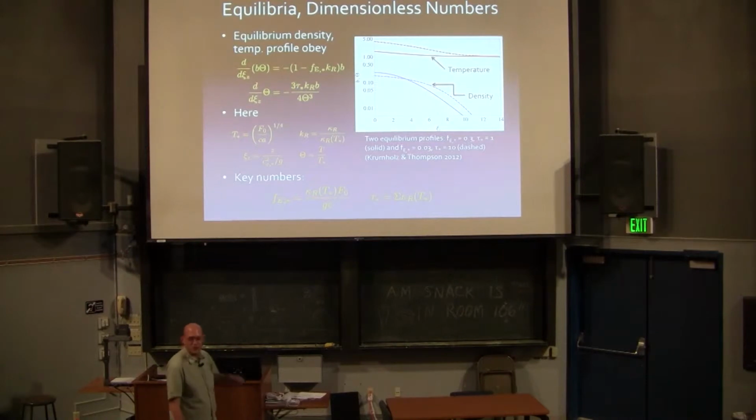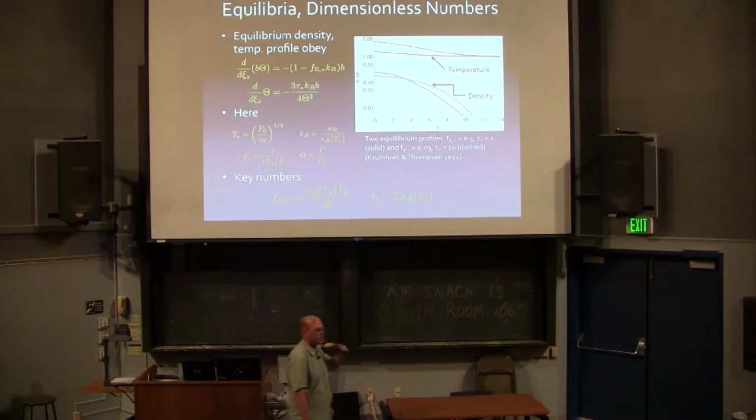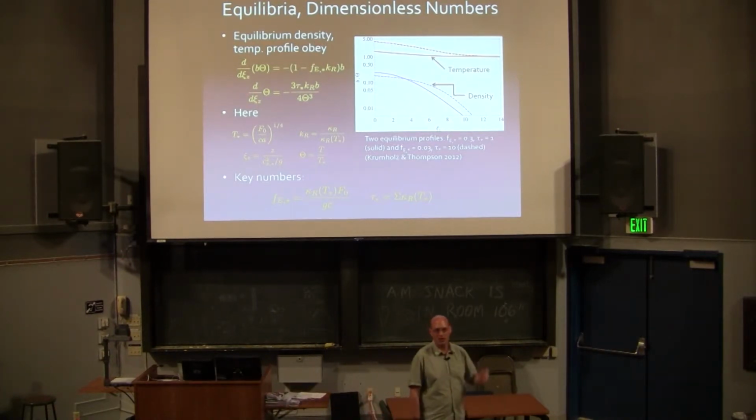The point is, when you do this, there are two important dimensionless numbers that describe this system. One is this quantity F_E star, defined as the ratio of radiation force to gravitational force measured at the dust photosphere, and that's an important point. Because the opacity depends on temperature, the radiation force per unit mass varies depending on where you are.